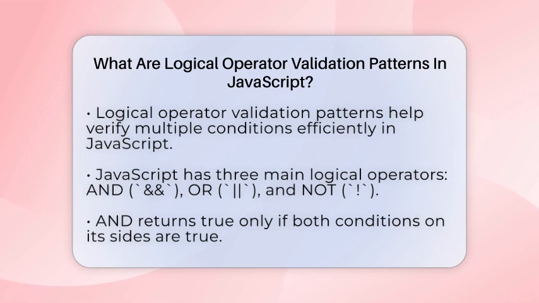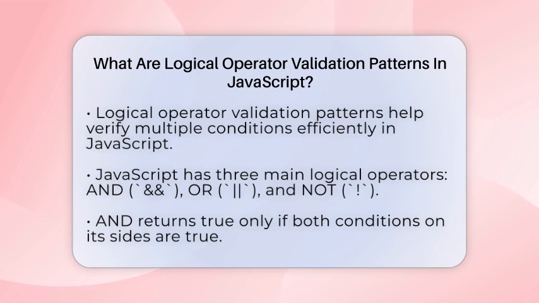JavaScript has three main logical operators you will use often. The first is AND, written as two ampersands. It returns true only if both conditions on its sides are true. For example, if you want to check if a user's age is above 18 and they have accepted the terms, you'd write something like age greater than 18 and terms accepted.